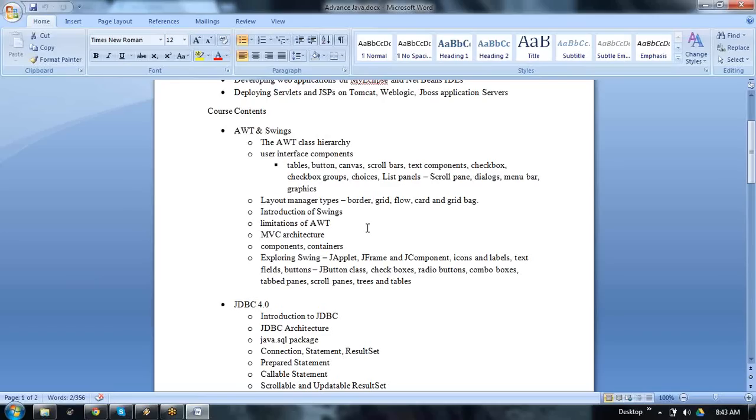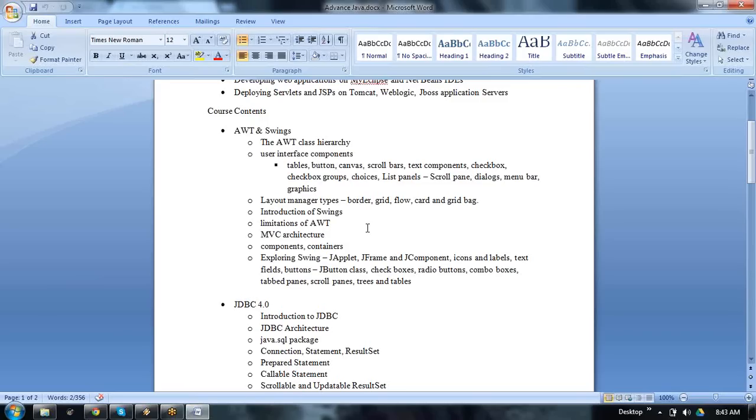JSP and JSTL are tag-based languages. XML is also a tag-based language. How are Java Beans different from JSP? JSP is totally tag-based, in the sense that we use markup, like the less-than symbol and greater-than symbol. When I come to the Java Bean, the Java Bean is a simple Java class only.